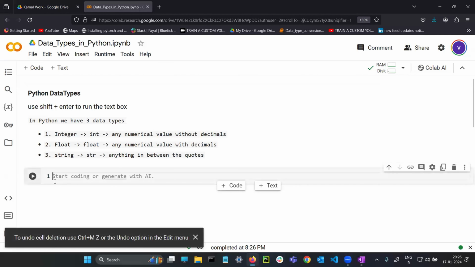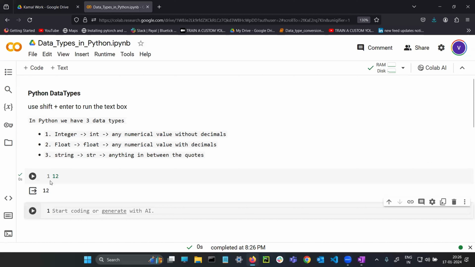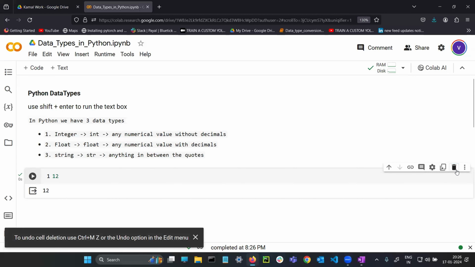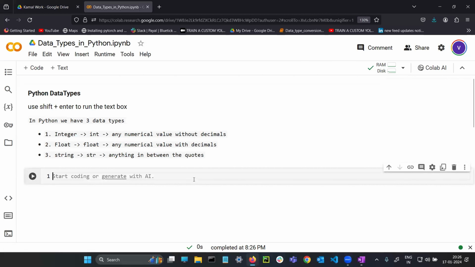But if I write 12 and use Shift plus Enter, the output will come and a new cell will also be created. So it's your wish, either use the play button or Shift plus Enter. It's completely your opinion, your way of working. So, guys, I'm writing 12 as a student in the cell.